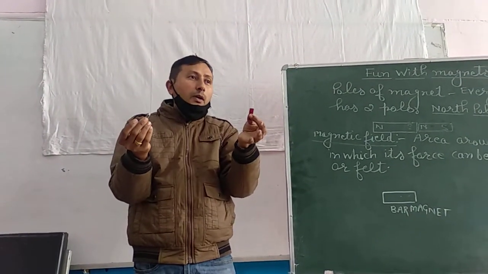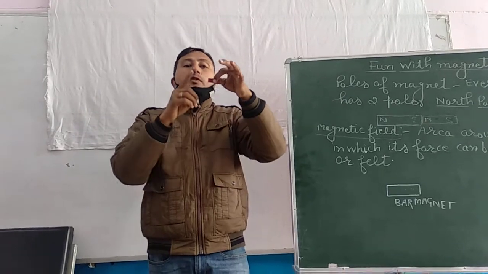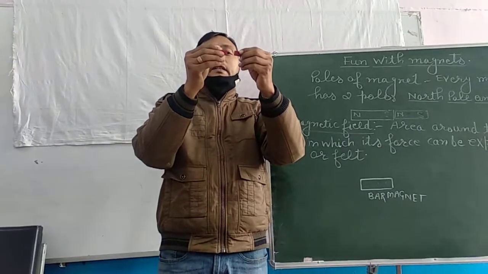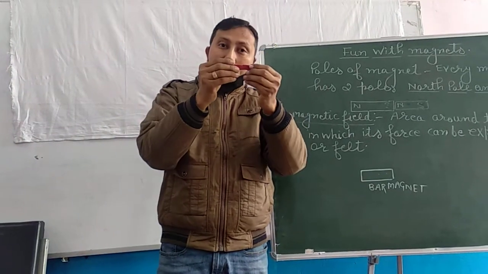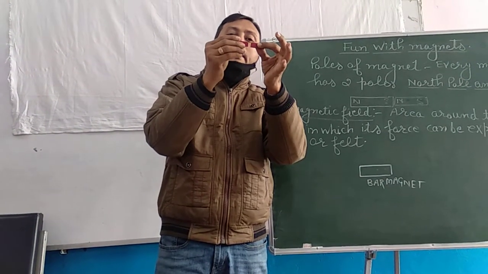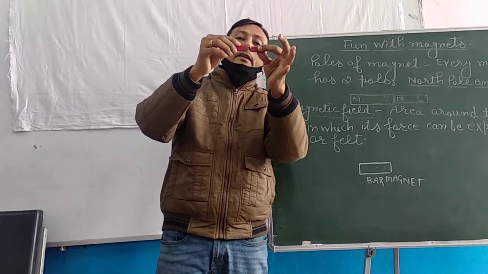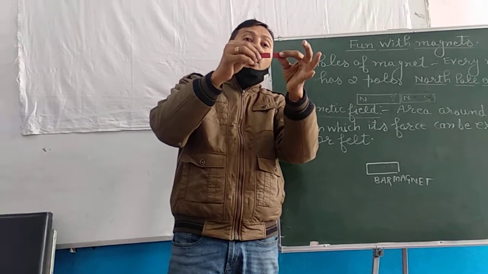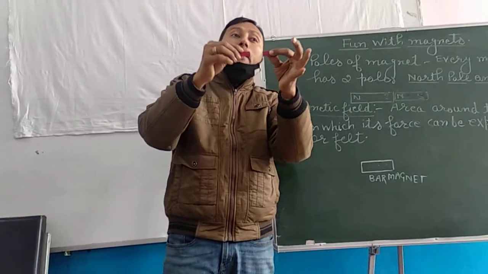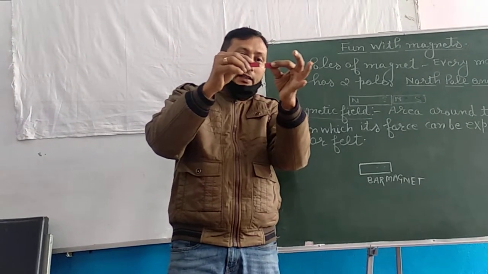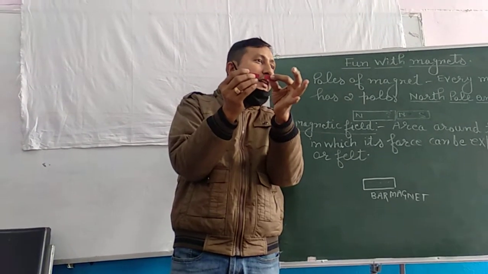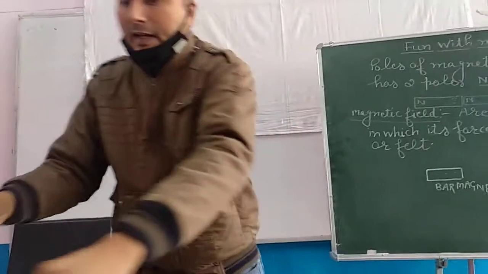or repulsion also. If we bring two same poles together like this, you will see. These are two different poles, that's why it is sticking. But if I oppose it like this, they are not sticking together. It means the same poles of a magnet repel each other. And unlike poles, different poles, attract each other.